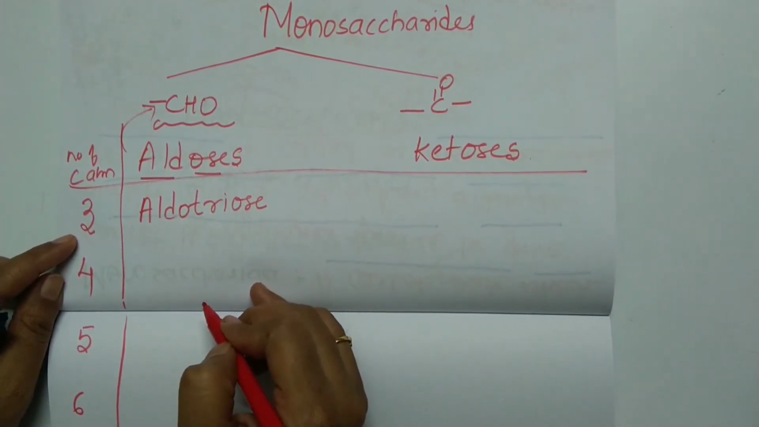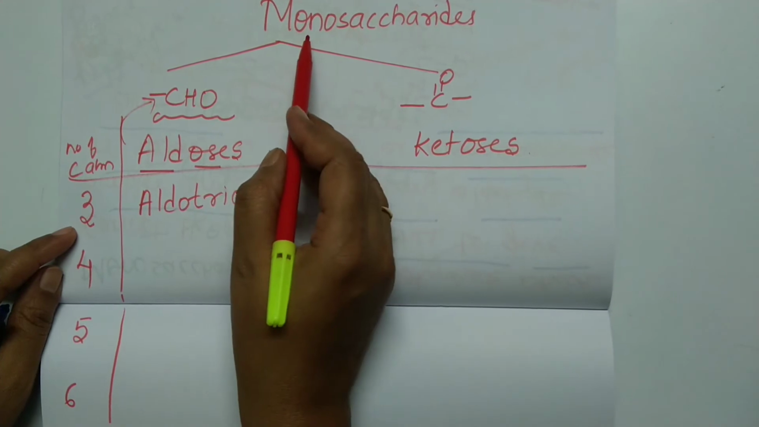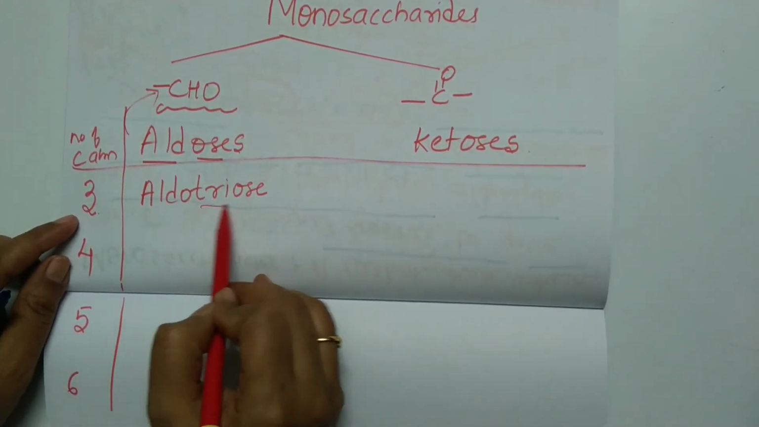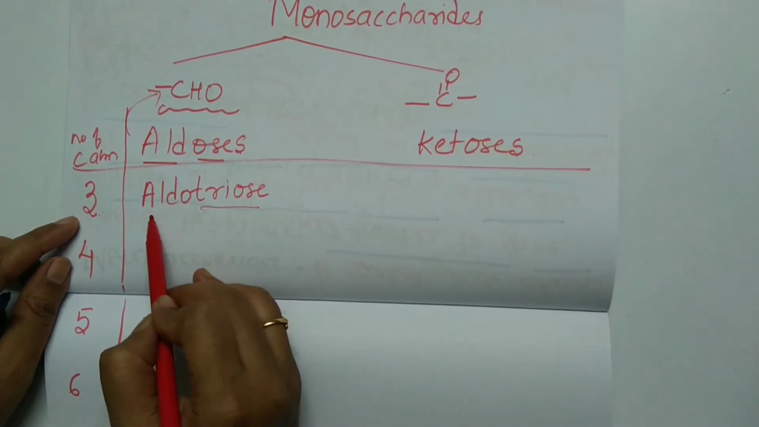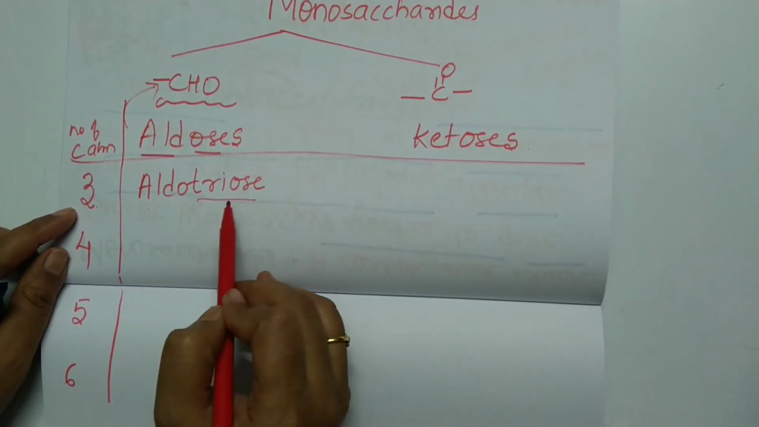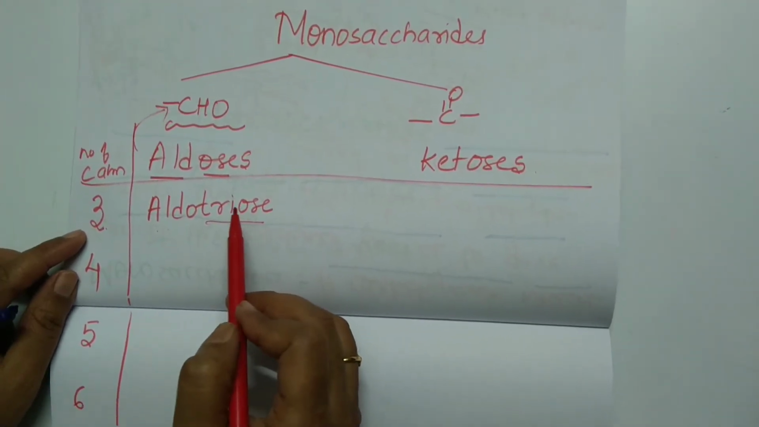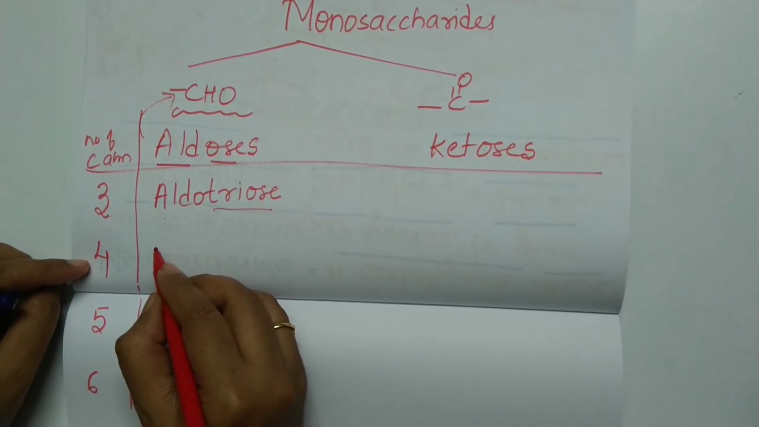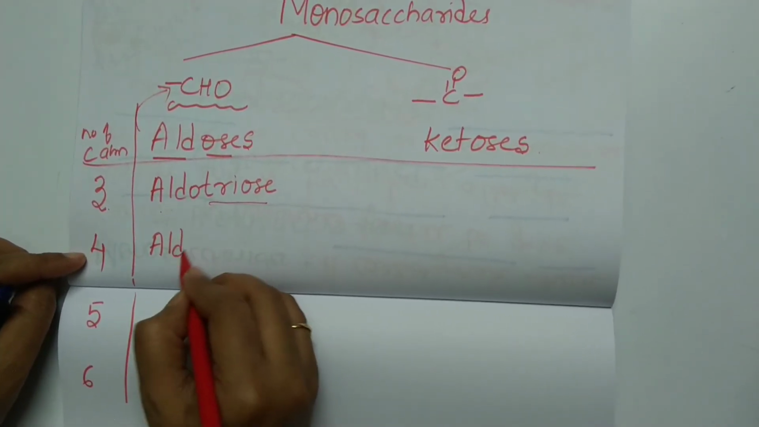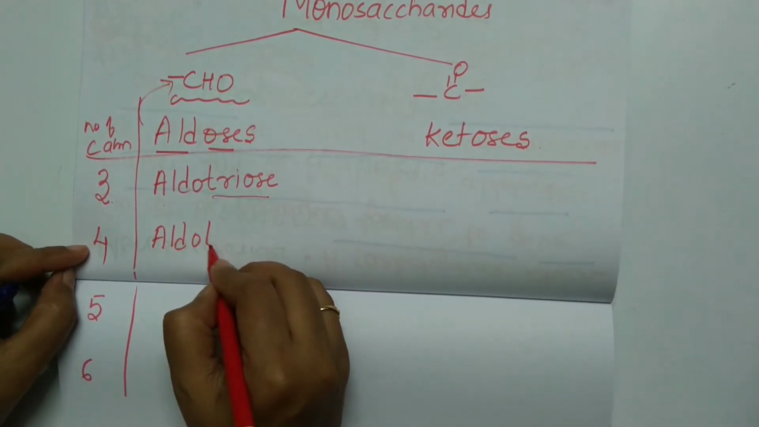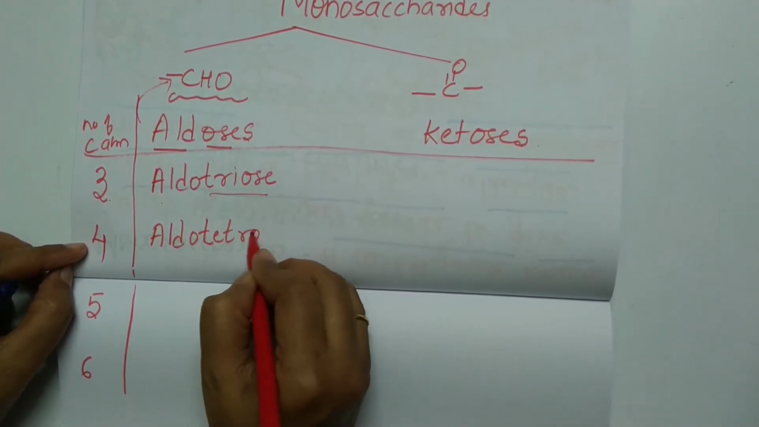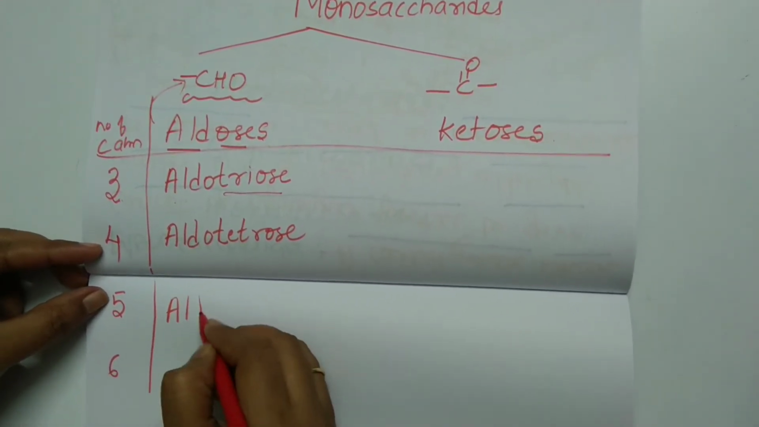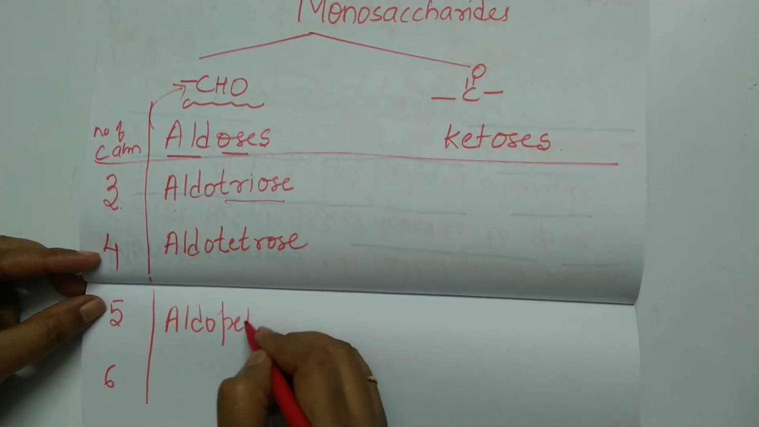Understood? If a monosaccharide has 3 carbon atoms, then it should be called a triose. But if it has an aldehydic group, it should be called an aldotriose. A monosaccharide having an aldehydic group and 4 carbon atoms should be called aldo. How many carbon atoms? 4. So tetrose. If it has 5, it should be aldopentose.